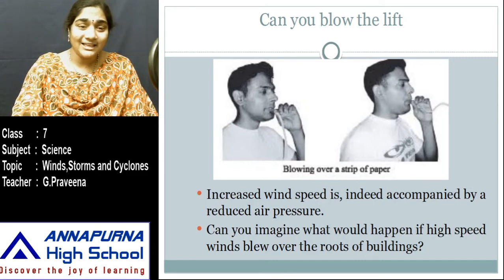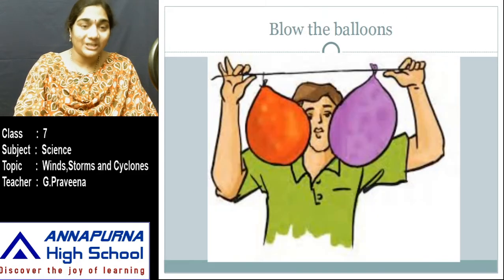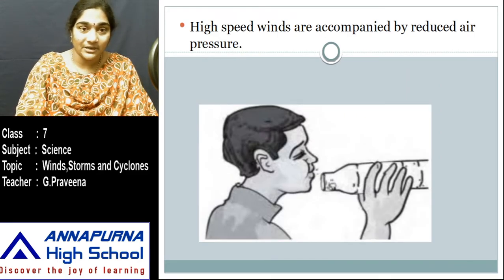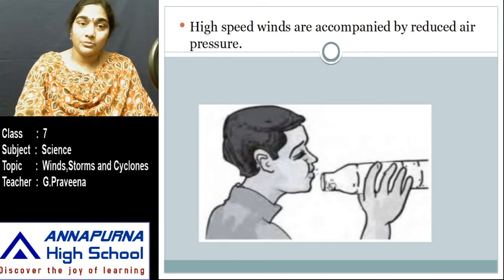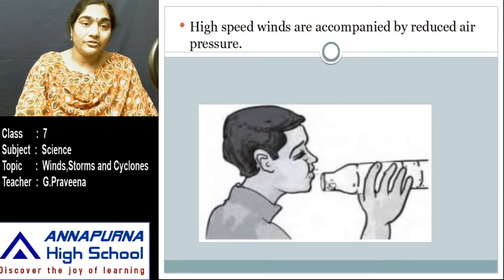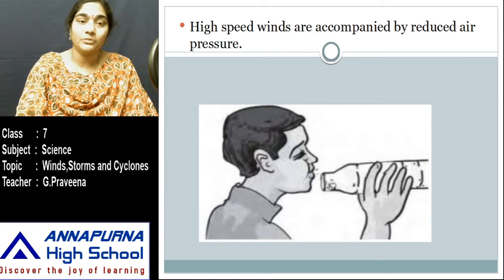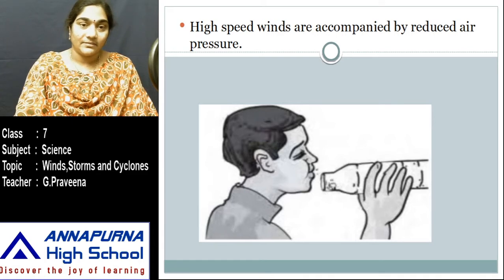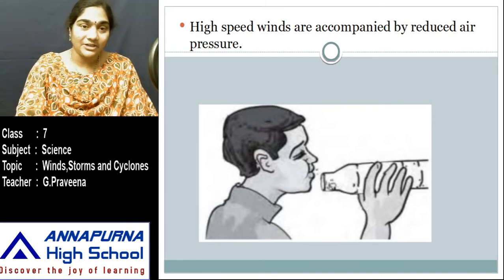So in all these three activities, you might have experienced that with the crumpled paper ball, when you try to blow air on it, it is not easy for us to make the ball go into the bottle. So what might be the reason for this? The reason is that when you are blowing the air, the wind speed is high near the mouth of the bottle, so the air pressure is decreased, and the air pressure which is present inside the bottle is more when compared to the air which is present near the mouth of the bottle.